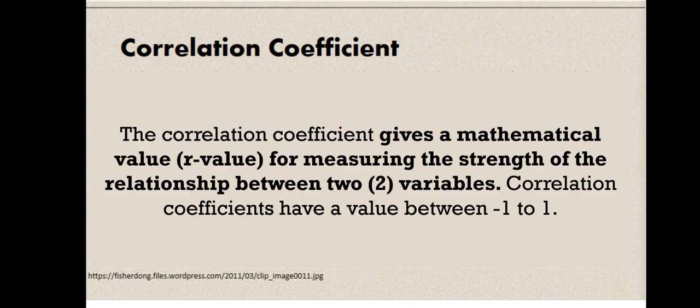So, ano ba itong correlation coefficient? The correlation coefficient gives a mathematical value, also known as the R value, for measuring the strength of the relationship between two variables. The correlation coefficient has a value between -1 and 1. So, kapag 0 daw yung value ng ating R value or yung correlation coefficient natin, it represents no linear relationship between the two variables at all. So, 0.